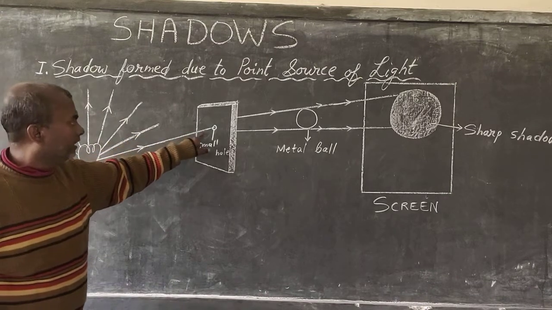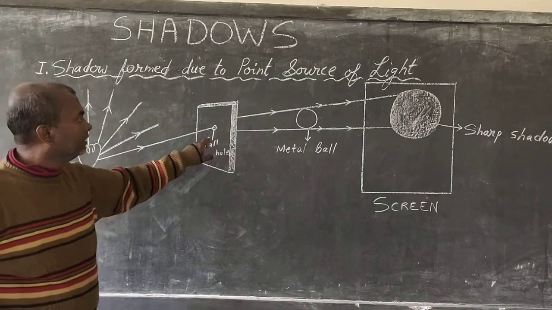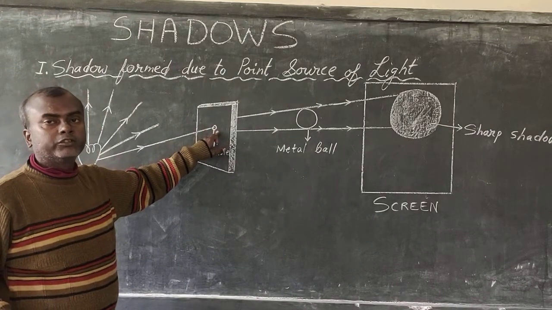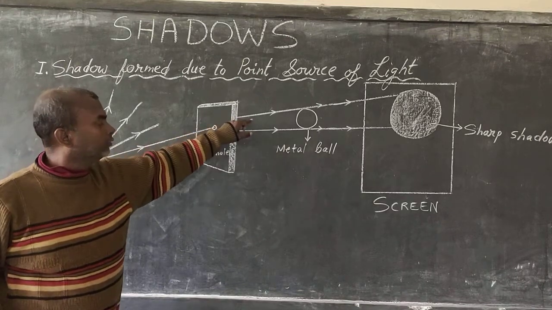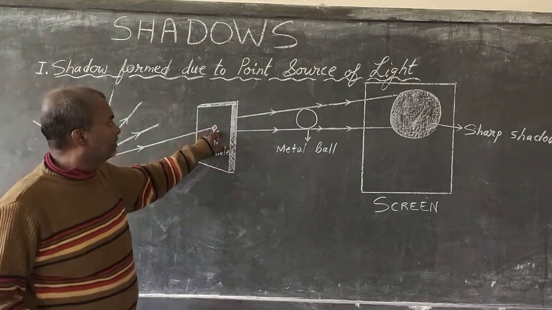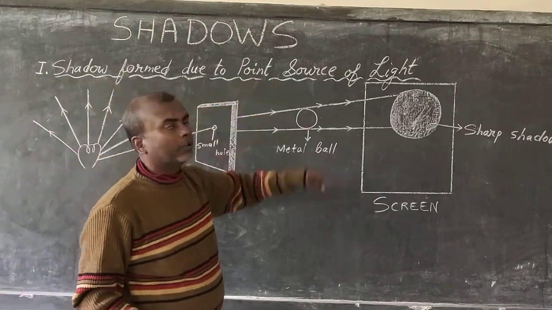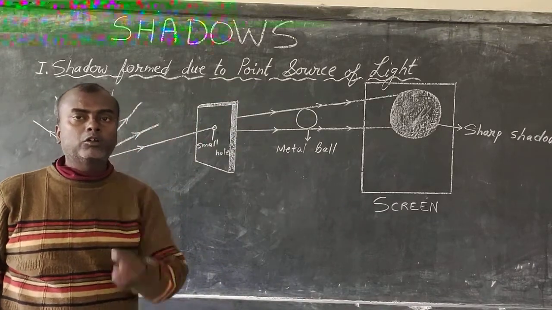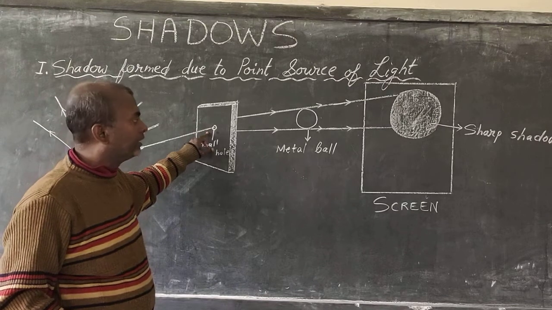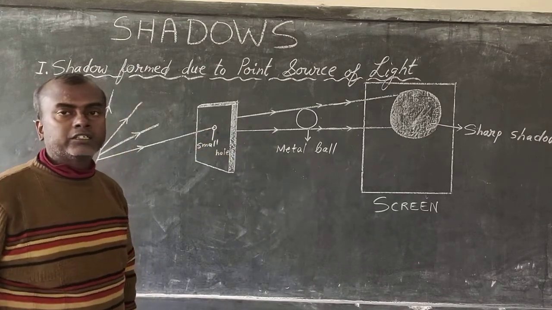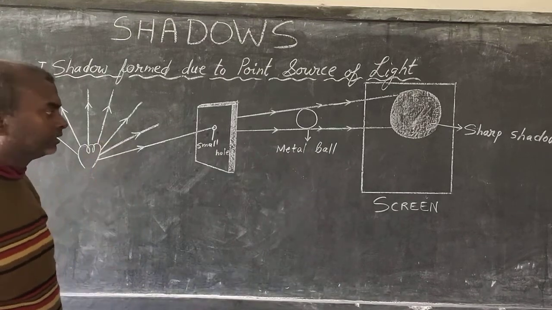So one such ray falls on this particular cardboard piece, in which a small hole is drilled. When light passes through this and comes out from the other side, that light which passes from that small hole is called a point source of light. A hole is like a point, a small dot. So if any light comes out from that hole or from that point, that light is called a point source of light. Okay, light coming out from a small point is called a point source of light.